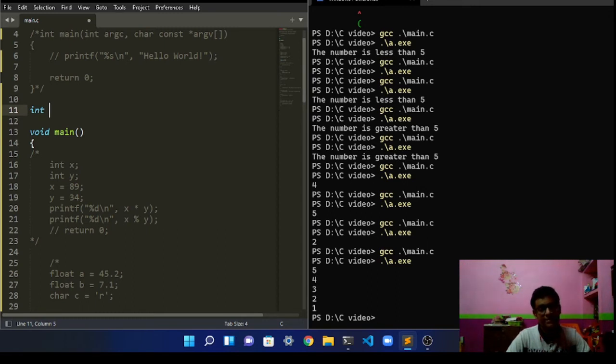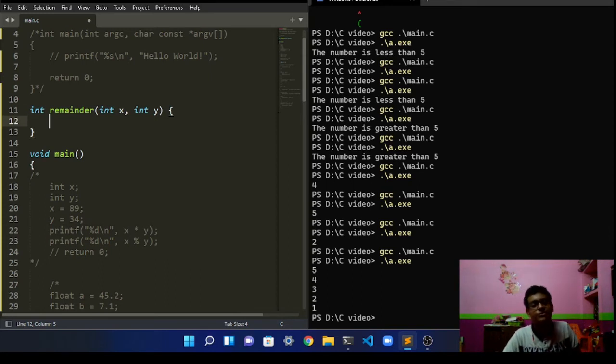So we will say remainder, and let's assign two parameters in it, int x and int y over here, and we have to do these curly braces.